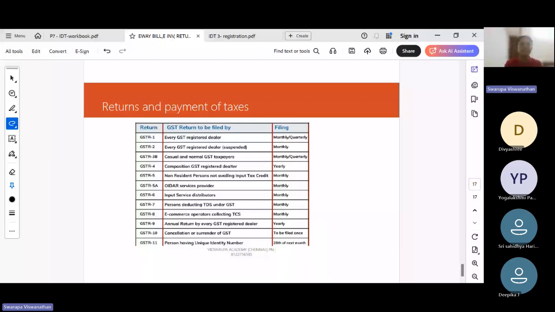So CMP 08 is for payment of tax. It is the GSTR 3B of composition dealers. CMP 08 is due on the 18th of the month succeeding the quarter, because composition dealers pay tax on a quarterly basis. So for the quarter, CMP 08 has to be filed by the 18th of the month succeeding the quarter for payment of tax. GSTR 4 is an annual return, filed by 30th June of the following financial year.